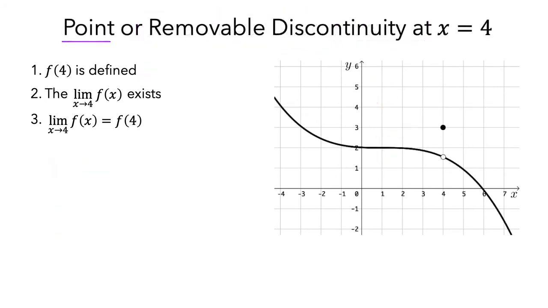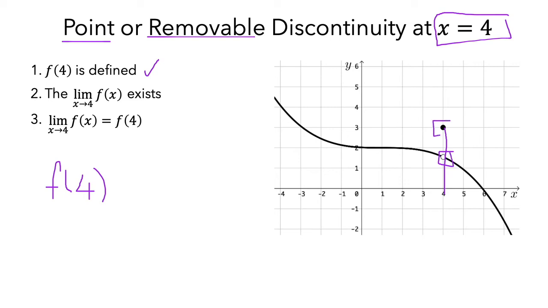Now also we know there is a point or removable discontinuity at x equals 4, but also we need to know what condition is satisfied and what condition is not satisfied. We start with f of 4, which means the exact height of the function at x equals 4. So we go to 4 and move up, and we meet 2 points. We usually say the shaded, black point is the exact height. That means f is defined and equals 3. So the first condition is satisfied.